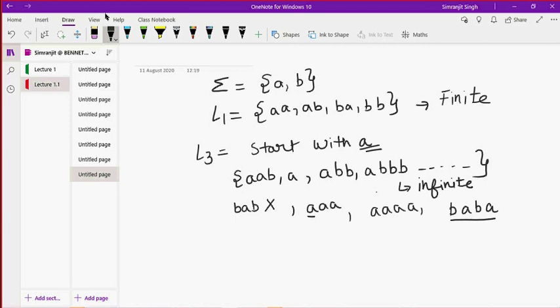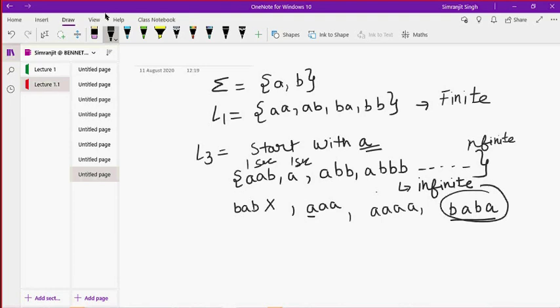It will look at each and every aspect, and if it takes 1 second for each string and there are infinitely many, it will take an infinite amount of time to verify whether this exists or not.